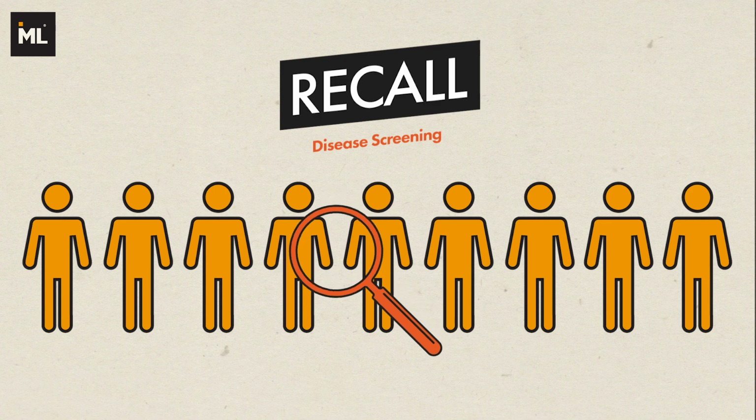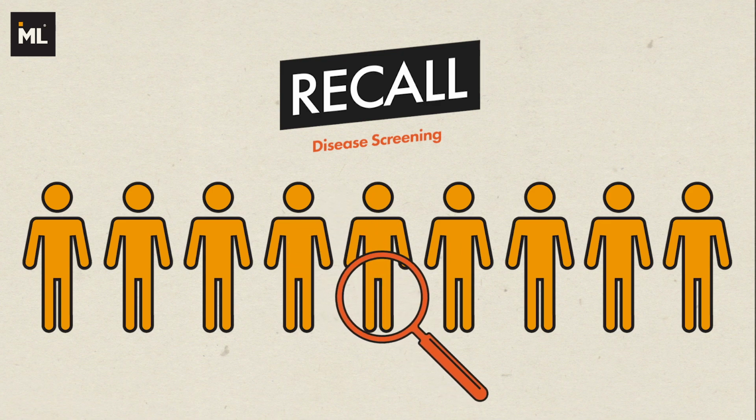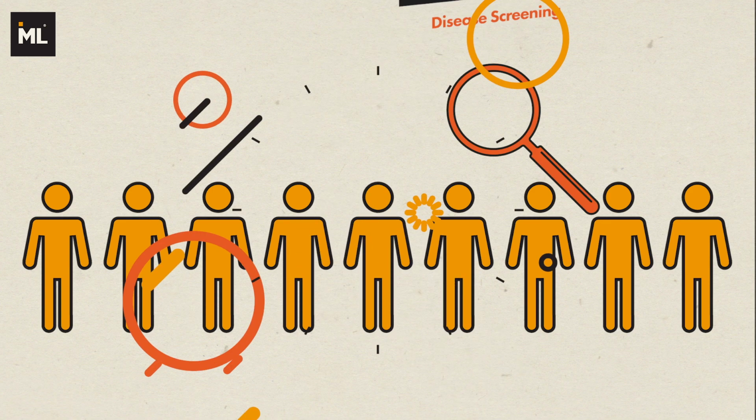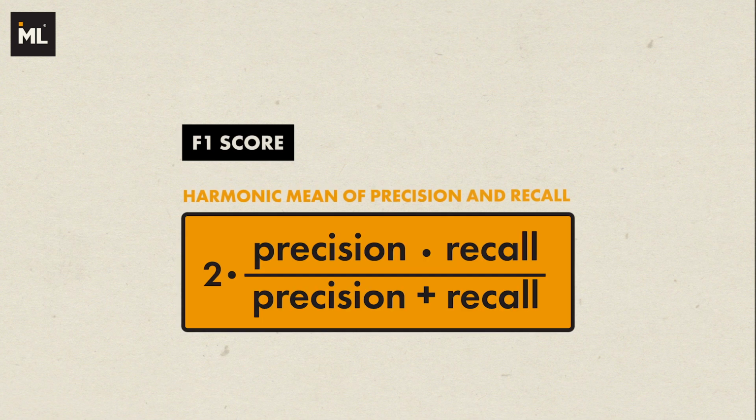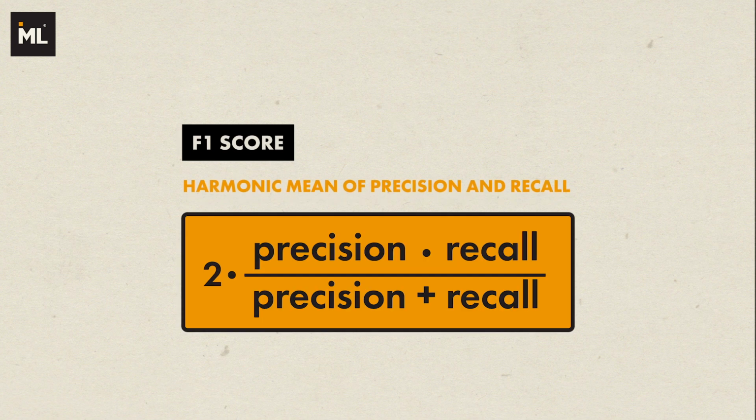Actually, we can also combine the two metrics into one metric. This one is called the F1 score. The F1 score is the harmonic mean of precision and recall. You can aim to maximize this number to obtain a better output from your model.